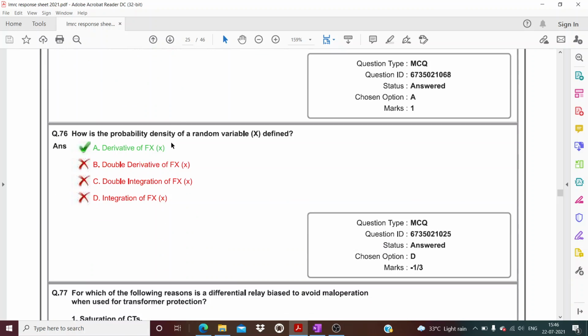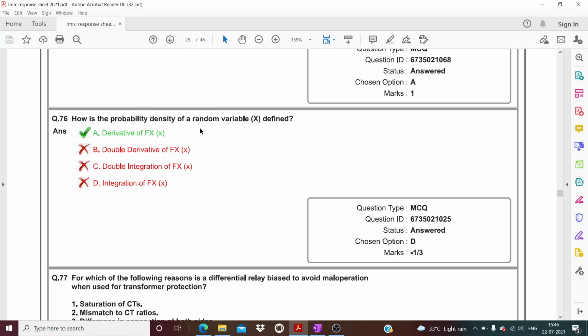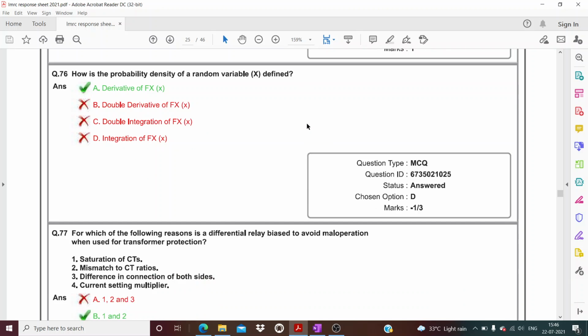Okay. So how is the density function of a random variable defined? It is just the derivative of the function F of x. Okay, this is basically from math. So the density function is simply the derivative of F of x. Okay, so this is good.